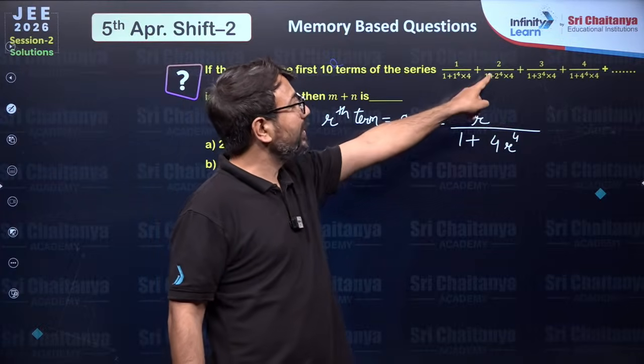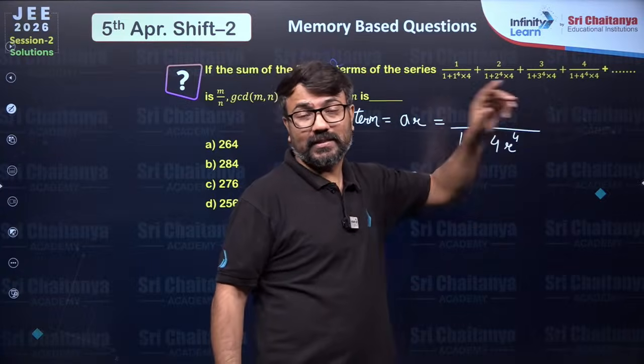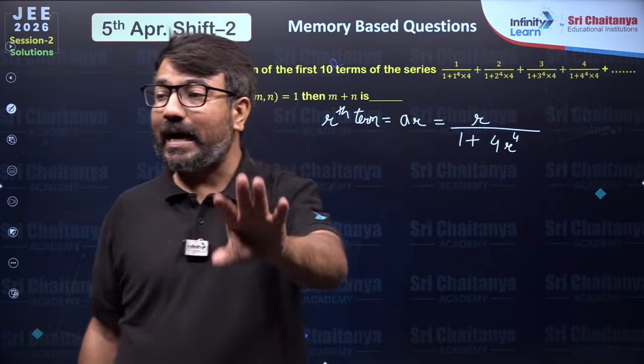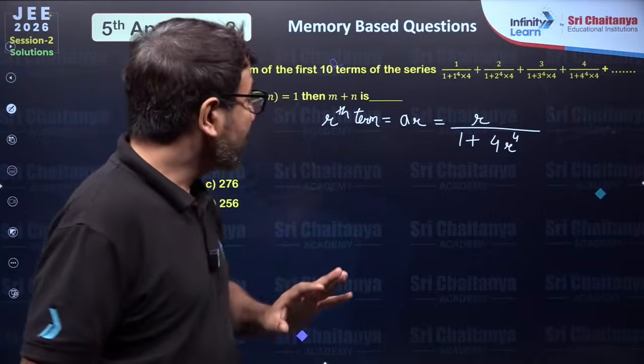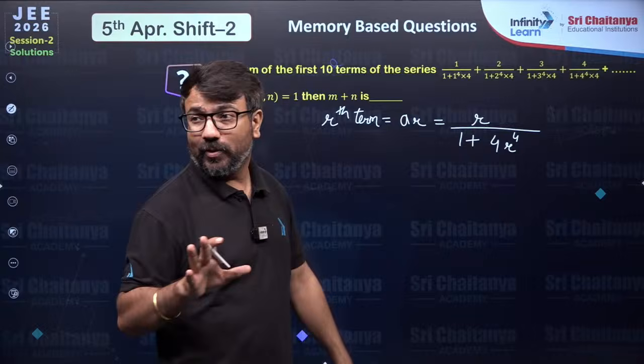If you put r value 2, you'll get this term. If you put r value 3, you'll get this term. If you put r value 4, you'll get this term. So you have got the rth term just by observation. Now, you have to convert this into a telescopic series. How will you convert it?